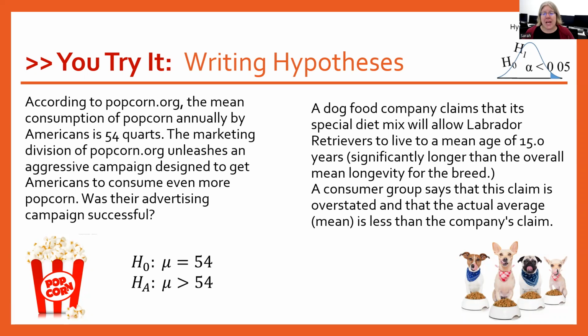A dog company claims that its special diet mix will allow Labrador retrievers to live to a mean age of 15 years, significantly longer than the overall mean longevity for the breed. The consumer group says that this claim is overstated and that the actual average or mean is less than the company's claim. So our null hypothesis here is that mu is equal to 15. And our alternative hypothesis, which is coming from this consumer group, is that mu is less than 15.